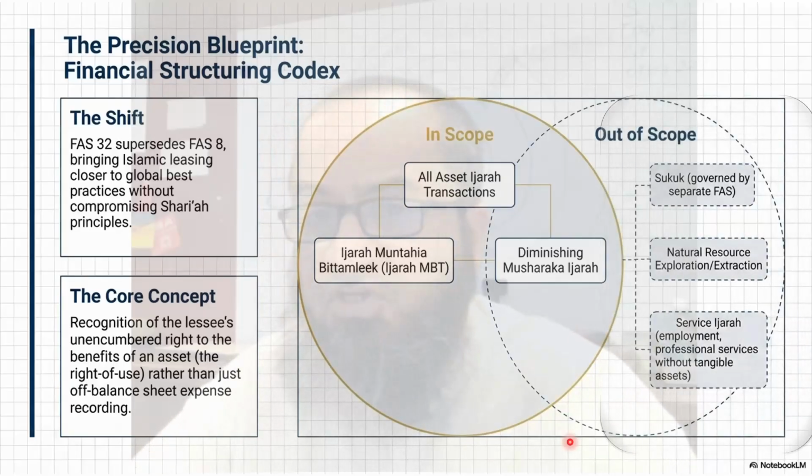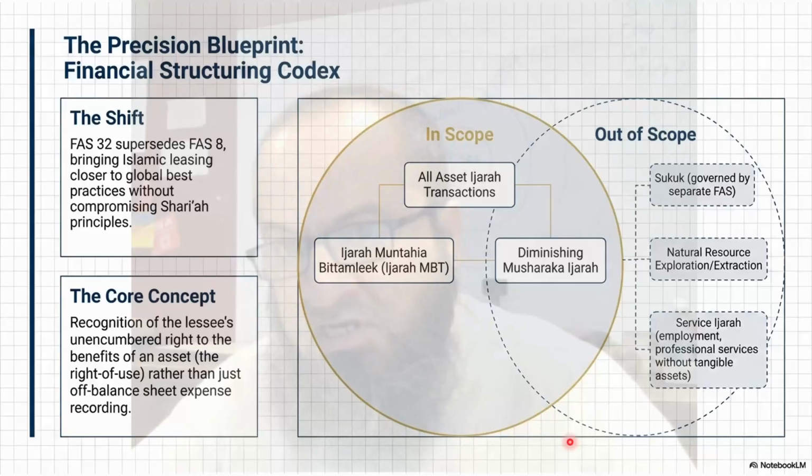But expressly what is not covered is if there are sukuks under the Ijarah arrangement, right? There are mass issues of these Ijarah financing documents, then that becomes a sukuk, and for that sukuk there is a separate standard to cater for that. Also, FAS 32 mentions that natural resources exploration and extraction are also not covered in this.